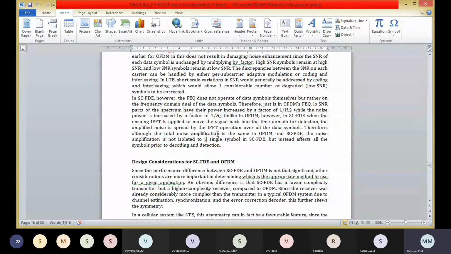Here OFDMA has a nominally less dispersive spectrum, whereas SC-FDMA has a nominally more dispersive spectrum. The OFDMA sharper spectrum results in less co-channel interference and less restrictive RF roll-off requirements, whereas SC-FDMA, due to its dispersive spectrum, results in more co-channel interference and more restrictive RF roll-off requirements.